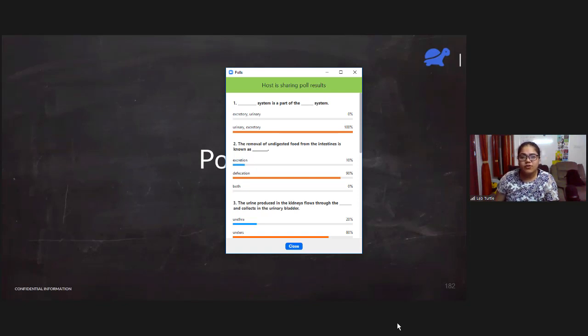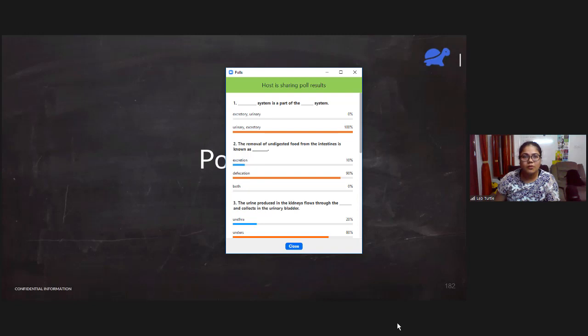Fourth, urine flows in the ureters by a process called peristalsis. Urination is wrong. Urination is when urine flows out of the body through the urethra. Fifth, a tube which expels urine outside of the body, that is urethra. Sixth, dash controls the opening of the urinary bladder into the urethra. The answer is sphincter muscles, circular muscles surrounding the urethra, which regulate the flow of urine.